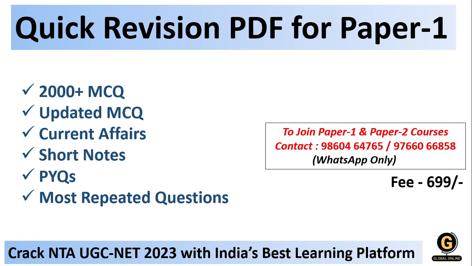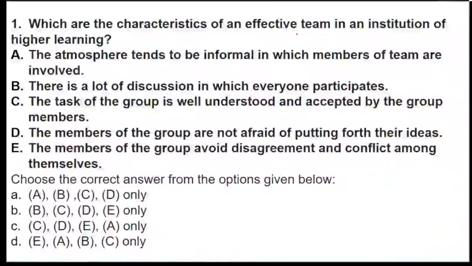And now, without delaying further, we will start with our MCQ series marathon. Team in an institution of higher learning. So they have given us some characteristics, and they are asking which of the following are characteristics of an effective team in an institution of higher learning. I'll just read the options. The atmosphere tends to be informal, in which members of the team are involved.